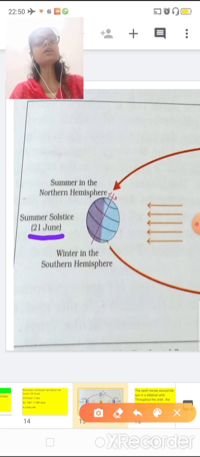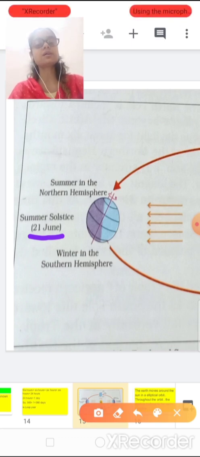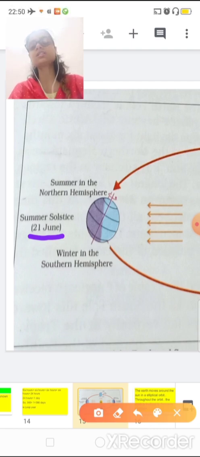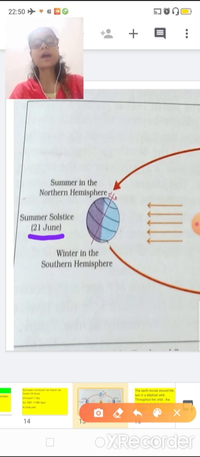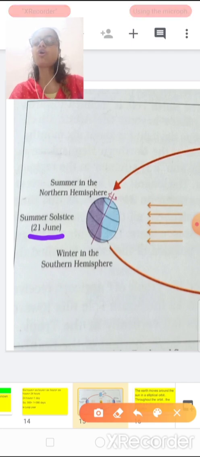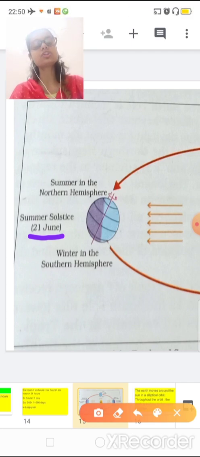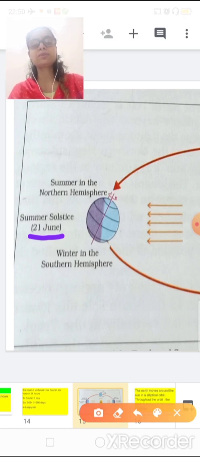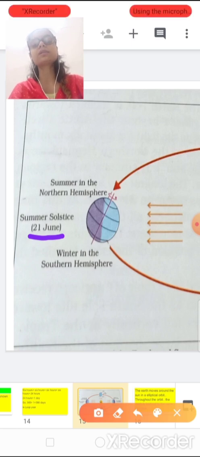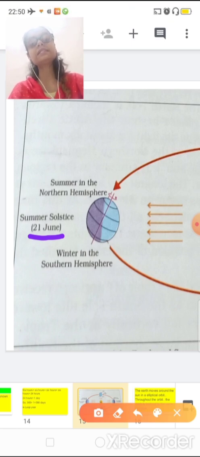So on 21st June the people of the southern hemisphere experience winter. Okay students, and remember, Asia and we are in the northern hemisphere. I will explain in detail why we feel hot or summer during this. First you just see the diagram.